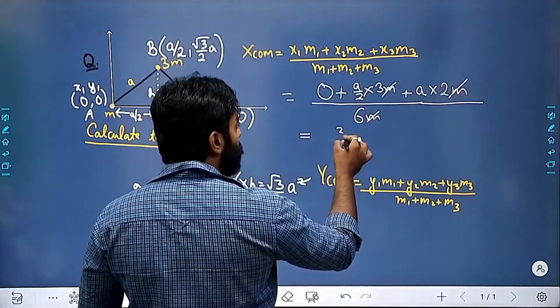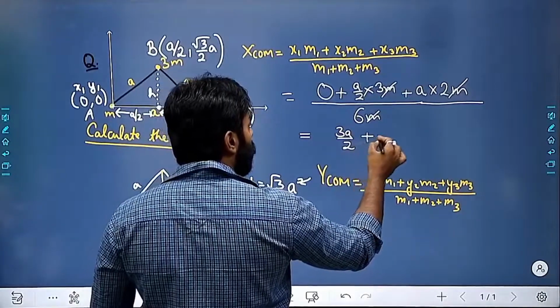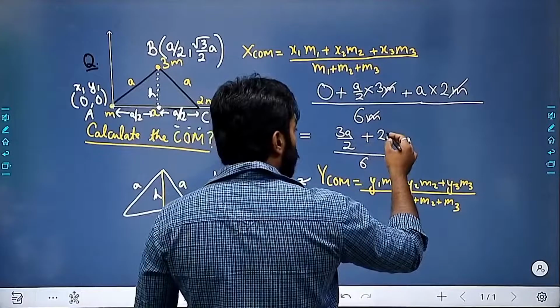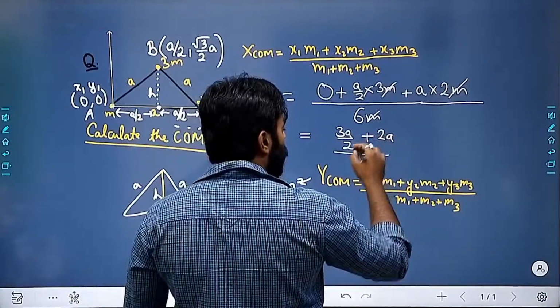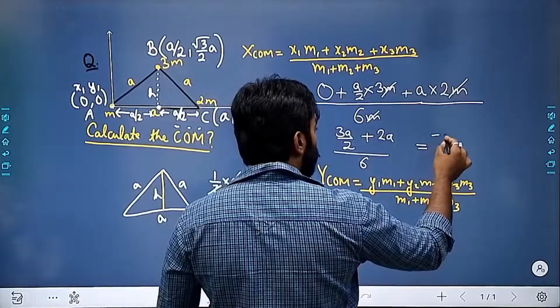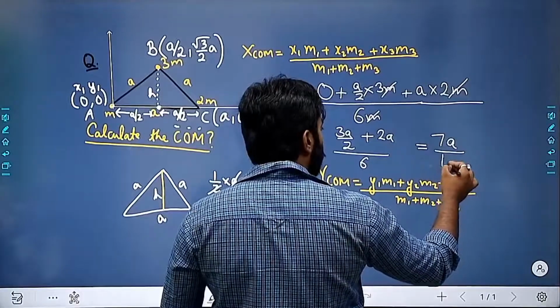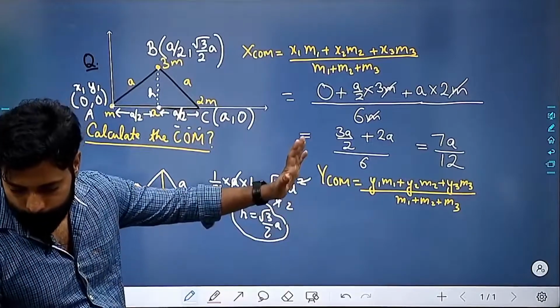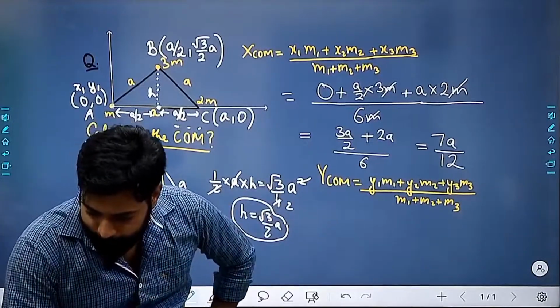It will be 3a by 2 plus 2a divided by 6, which is 7a by 12. How many of you are getting this?